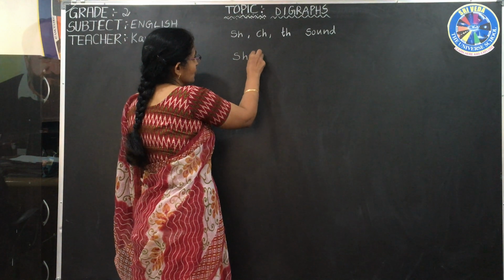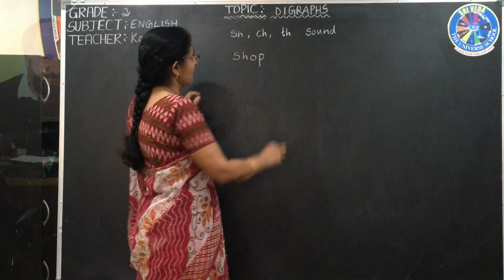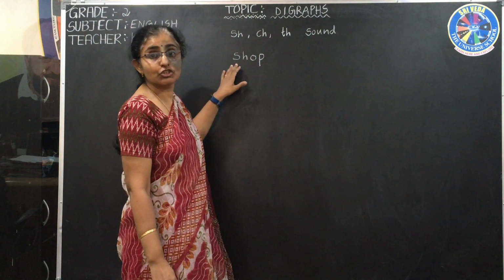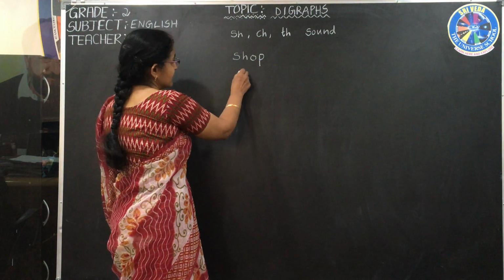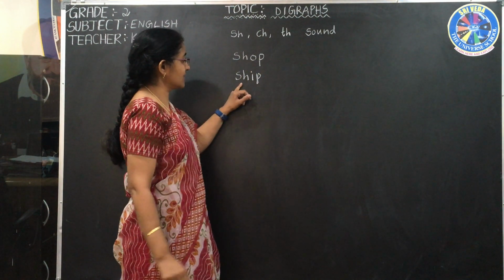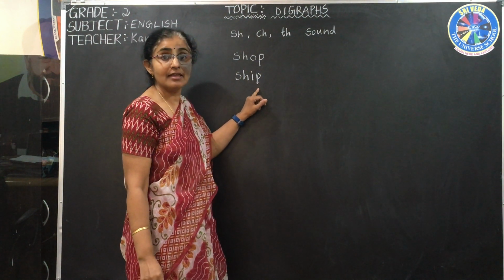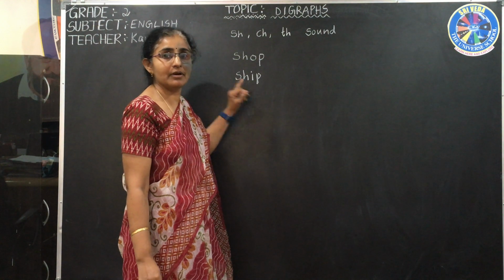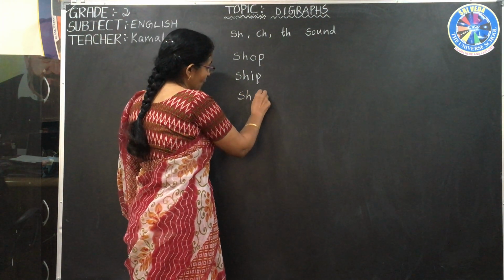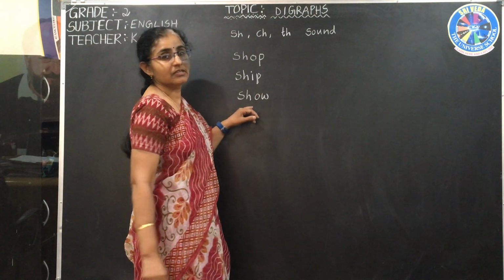The word which you know very well is shop. SH is sh, OP is op. Shop. SH is sh, IP is ip. Ship. Very good. SH is sh, OW is o.